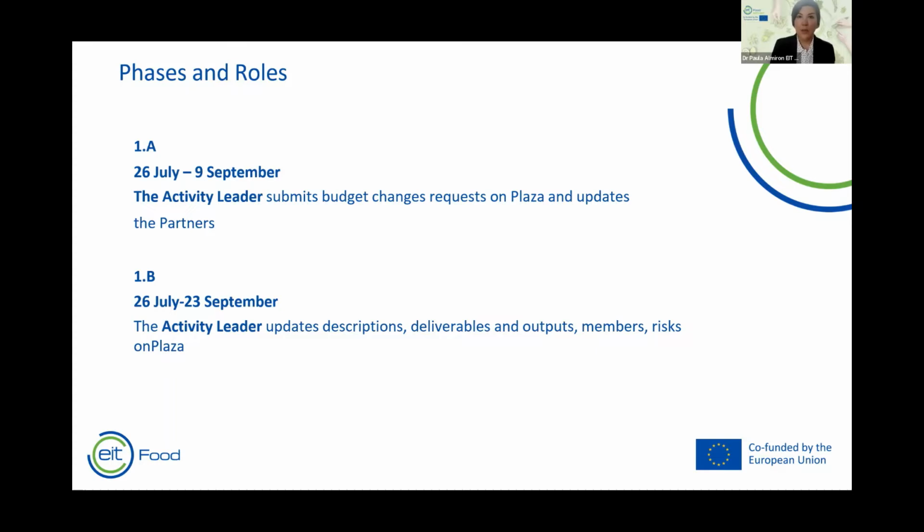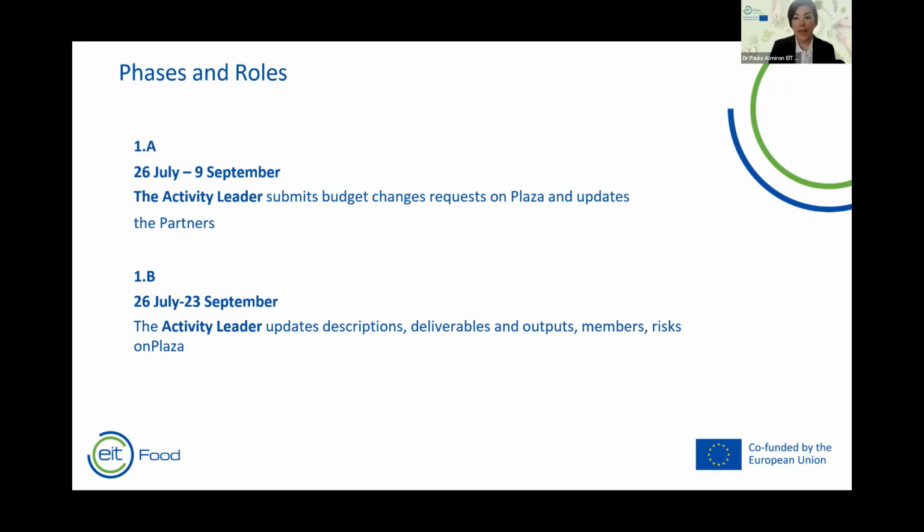Okay, so now let's look at the phases and rows of the process. We have identified 4 phases. Phase 1: the activity leaders submit the budget changes on Plaza. Of course, this is only for 2022, and update the partners in their consortium.